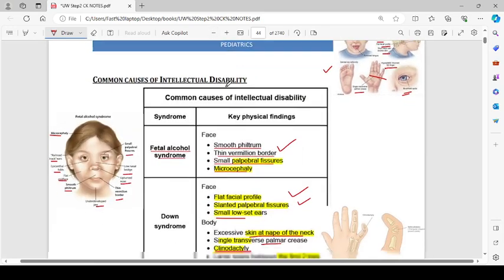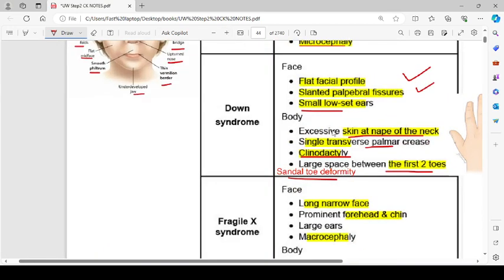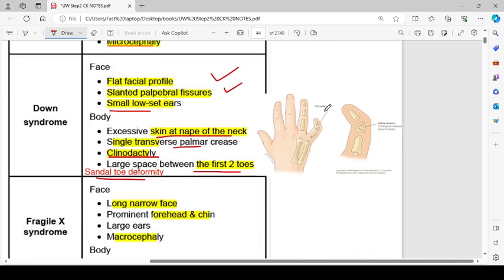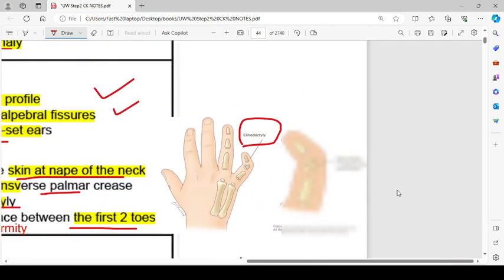The next disease is, what is this? Just let me see. I think this is clinodactyly or something. This is clinodactyly. What happens in clinodactyly? There is delta phalanx, triangular shaped growth plate that causes an incurved fifth digit.